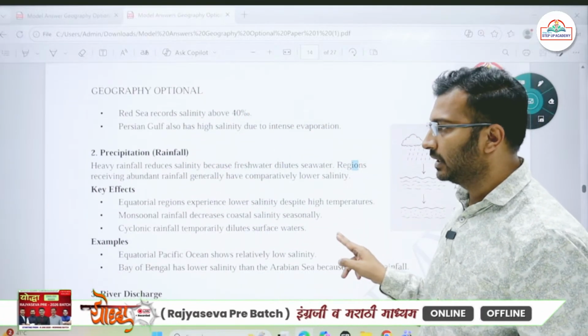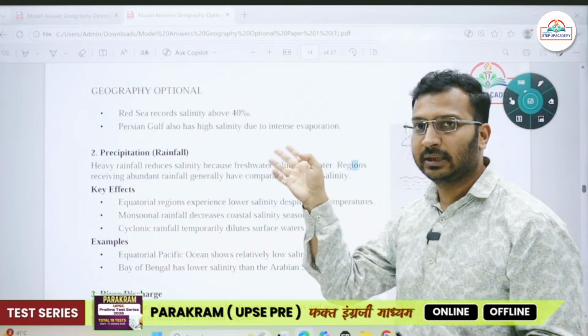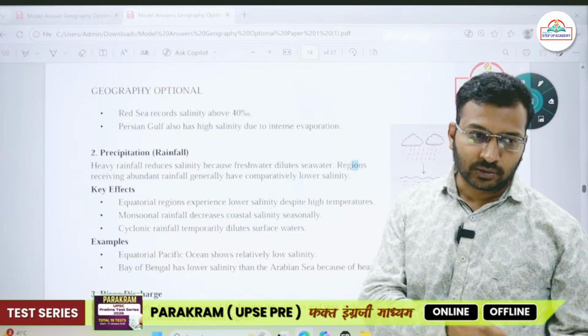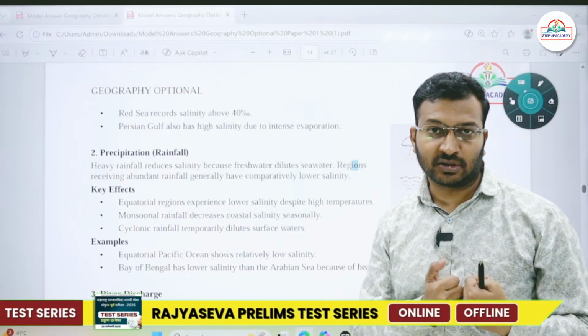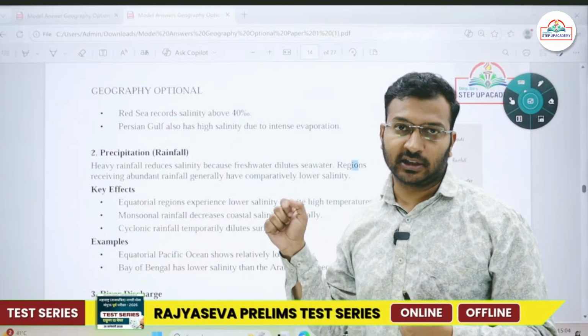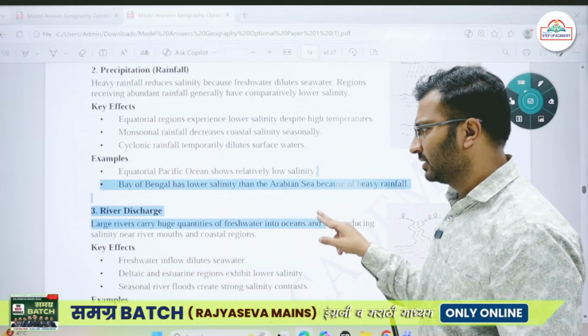Okay, then precipitation. Just now I explained that along the equator we do not find the highest salinity because there is daily precipitation. Some other regions as well, for example along the west coast of India, there will be southwest monsoon winds coming up, as a result of which there will be precipitation, and salinity will decrease to some extent.